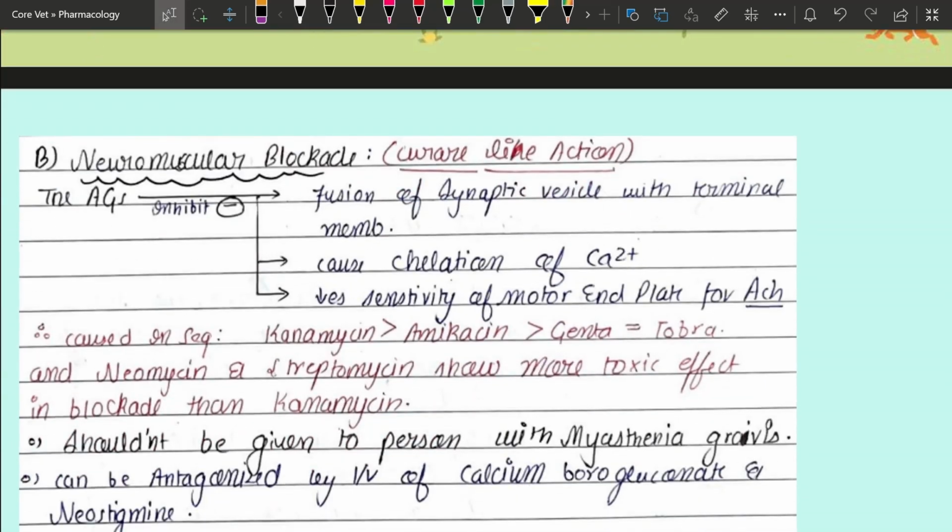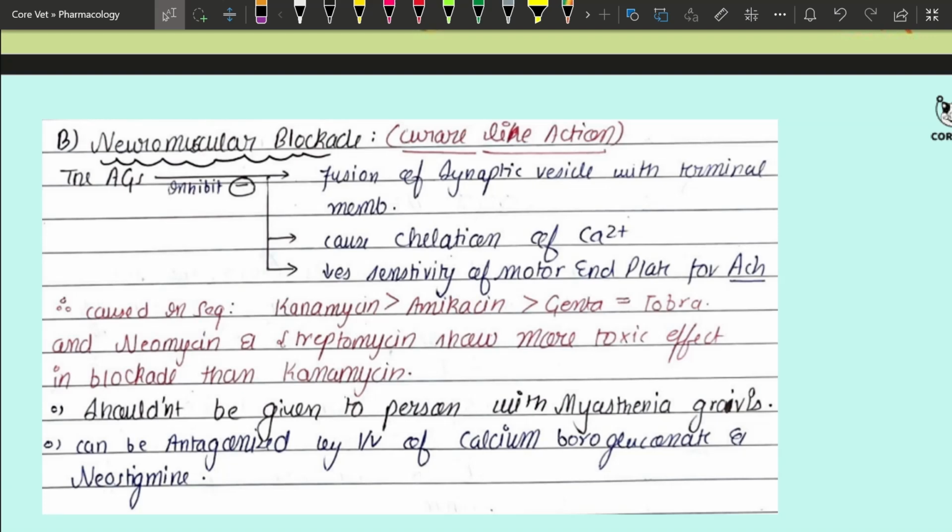Moving towards the next toxicity, which is the neuromuscular blockade, which shows a Curare-like action, right? Why? Because the aminoglycoside will inhibit the fusion of the synaptic vesicle, meaning the acetylcholine or any other neurotransmitter won't be able to be there in the synaptic space, so there won't be any transmission. It will also lead to the chelation of the calcium ion. If there won't be any calcium ion, there won't be any transmission.